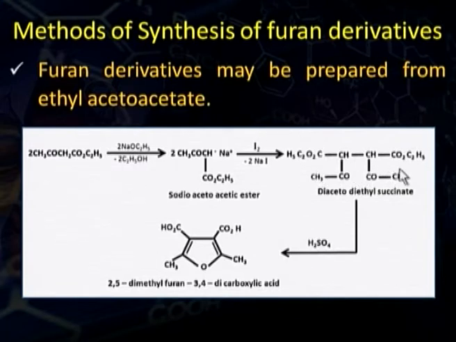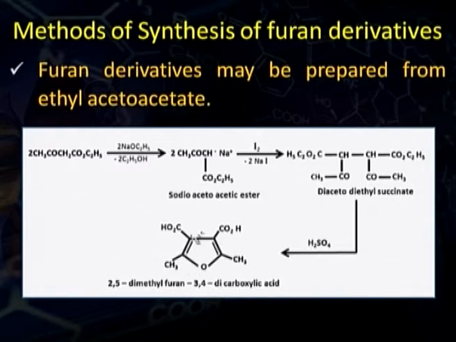When it is heated with concentrated sulfuric acid, dehydration and cyclization of the enol form of this diacetyl diethyl succinate takes place and we get 2,5-dimethyl furan 3,4-dicarboxylic acid.